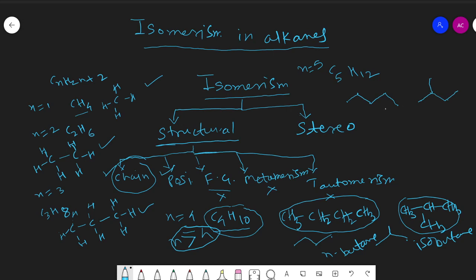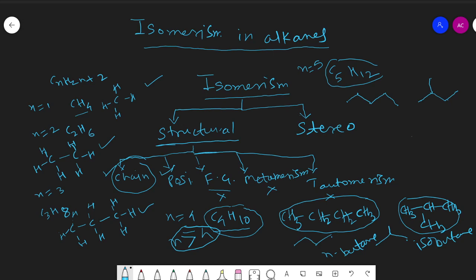Both are 5 carbon containing alkanes, both will have the formula C5H12. Here this compound is n-pentane and this one is isopentane.